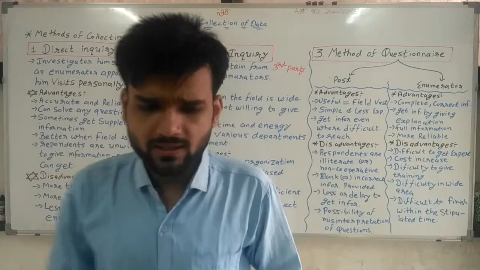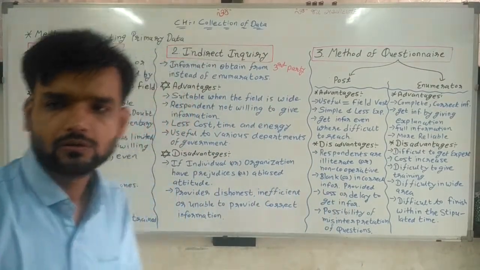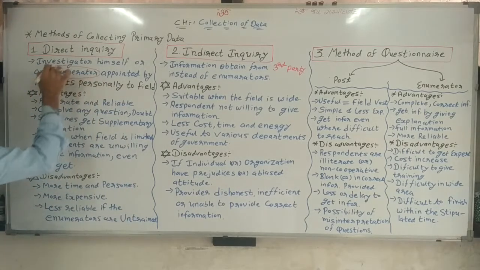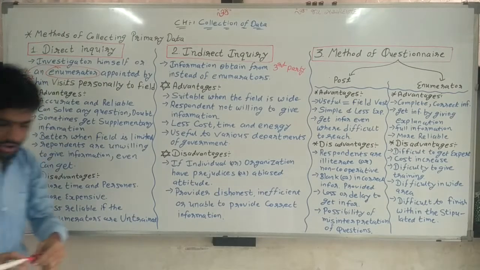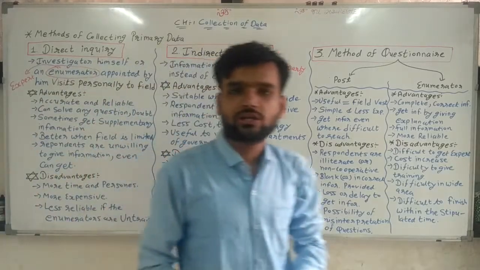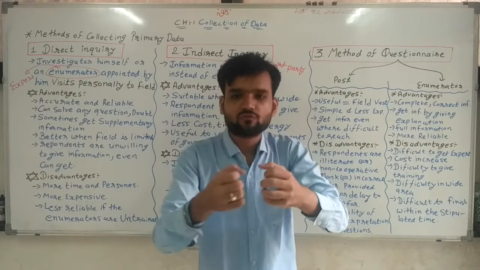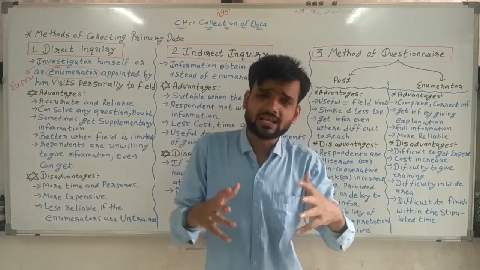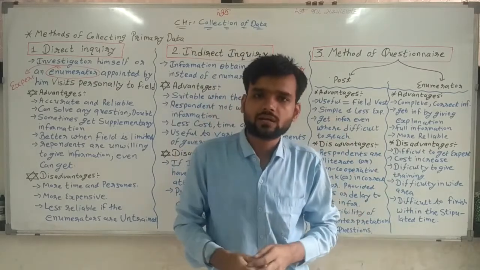You can say expert appointed. Instead of enumerator, we can say expert. So an expert is appointed for the particular collection of data for a survey. Because sometimes there is a possibility I cannot go each and everywhere.